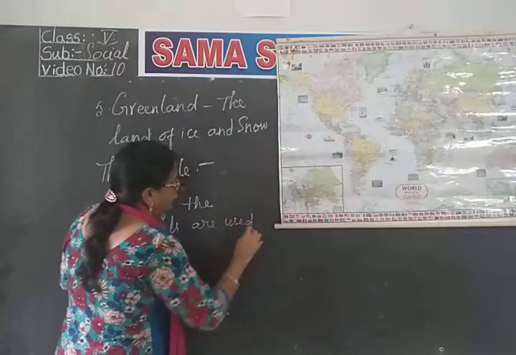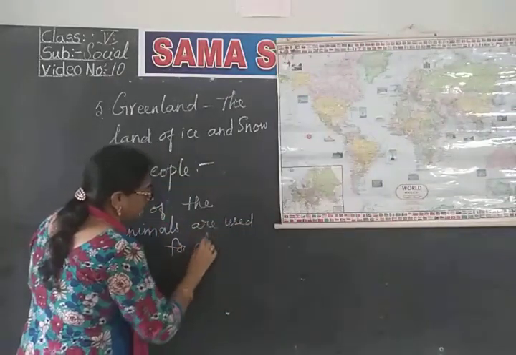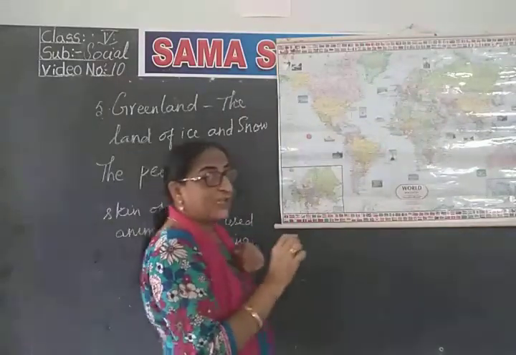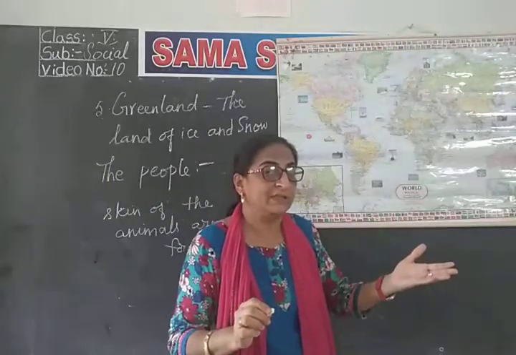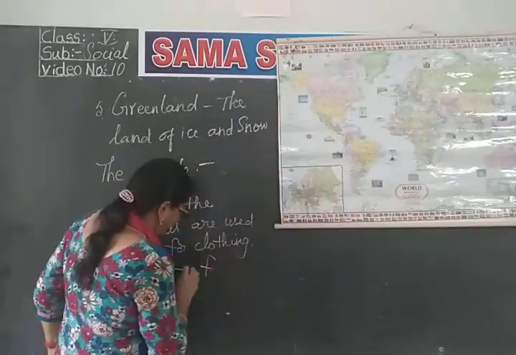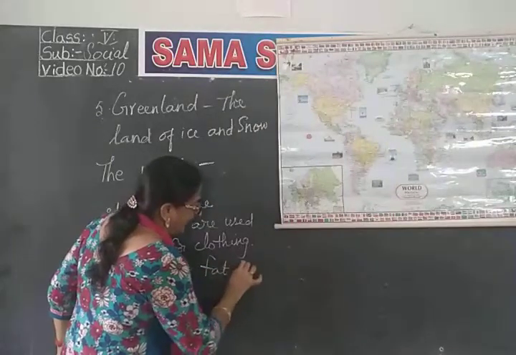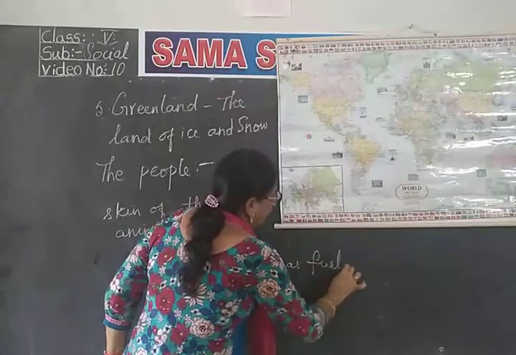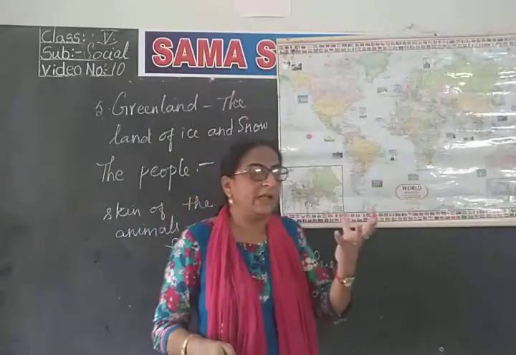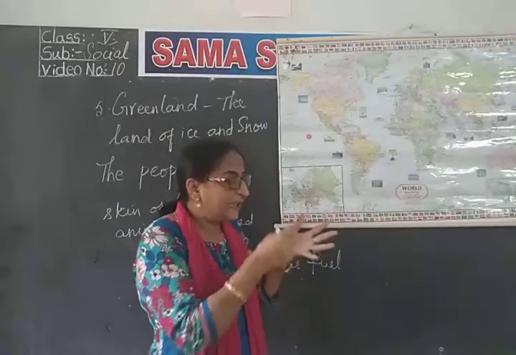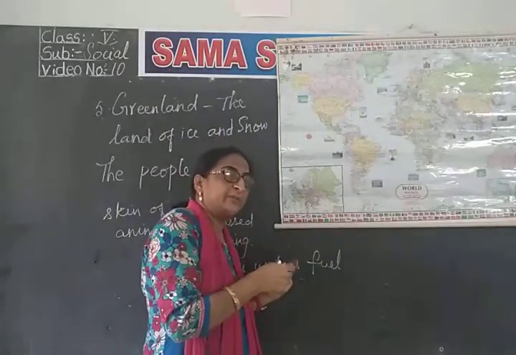Are used for clothing. That is making of clothes. Next, the fat of the animals is used as a fuel. Fuel means they have to light lamps in their houses. So they use the fat of these animals as a fuel.